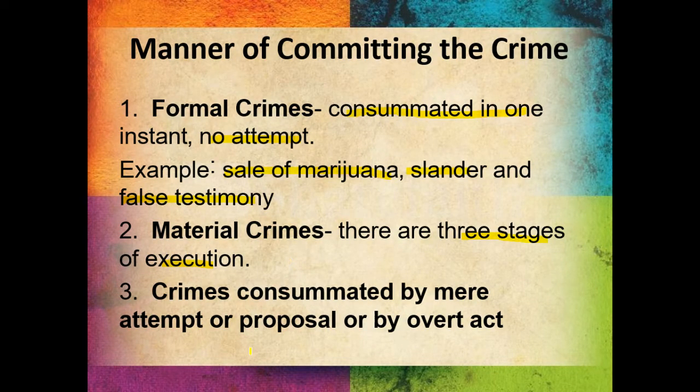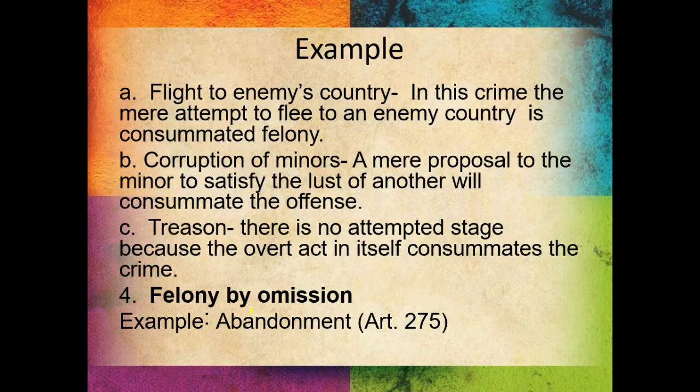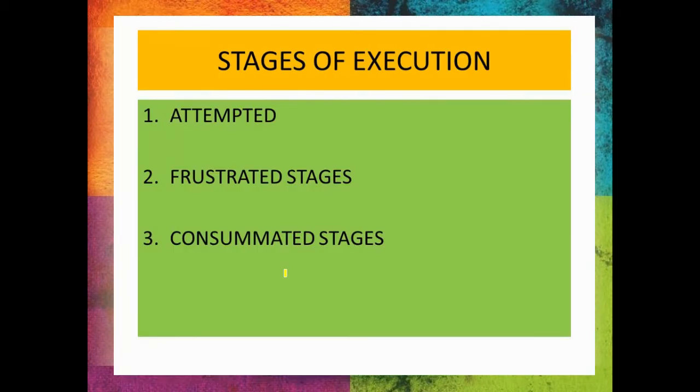Then, crimes made by mere attempt or proposal. Like, fly to enemy country, yan. Mere attempt to fly to enemy country, that's already a crime. Corruption of minors, mere proposal to the minor to satisfy the lust of another, consummates the offense. And treason, there is no attempted stage here sa treason. And felony by omission, like yung abandonment, no? Now, stages of execution, you have attempted, you have frustrated, and consummated.